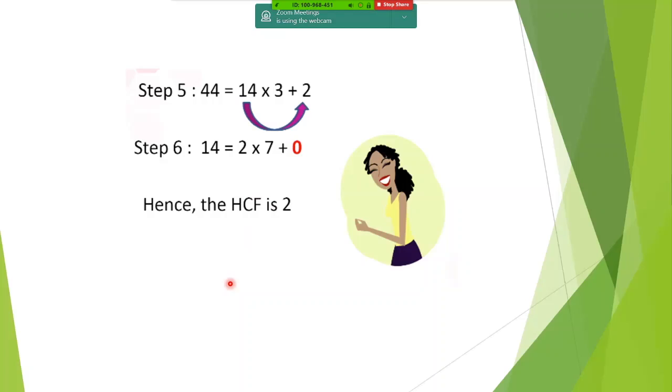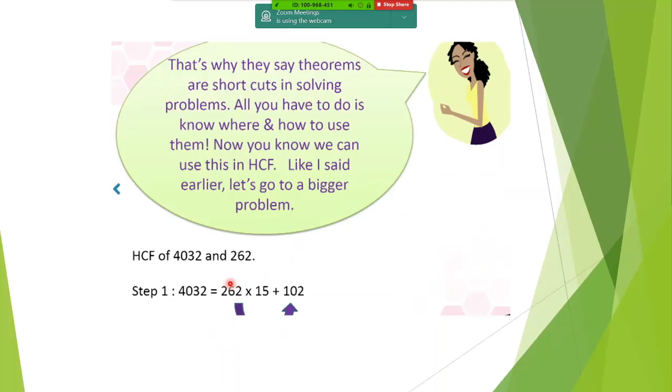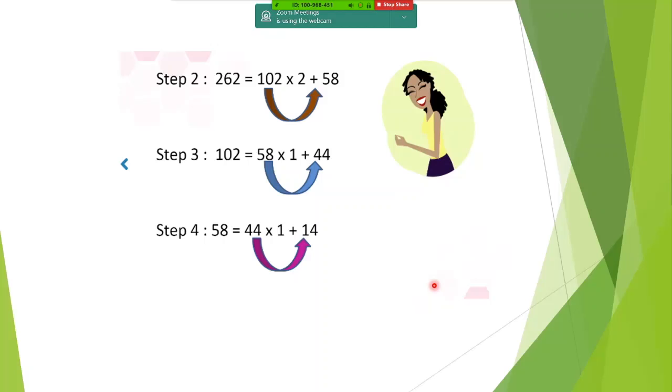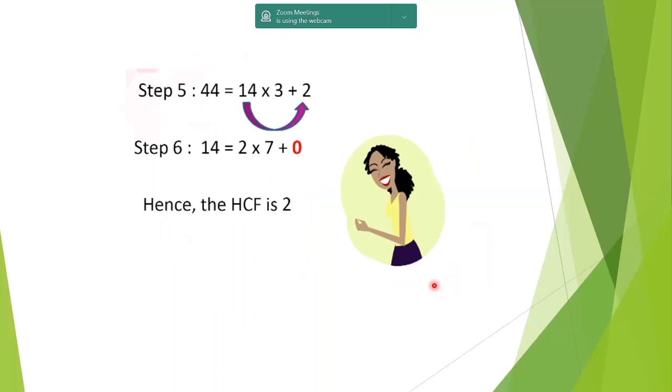So again, I'll show you all the steps. See that you have written all the steps properly. Done with the first one? Check second, third, fourth. Try to make these arrows so that you know which two you are pairing up. Go through the steps slowly. And finally, your step 5 and 6 here.